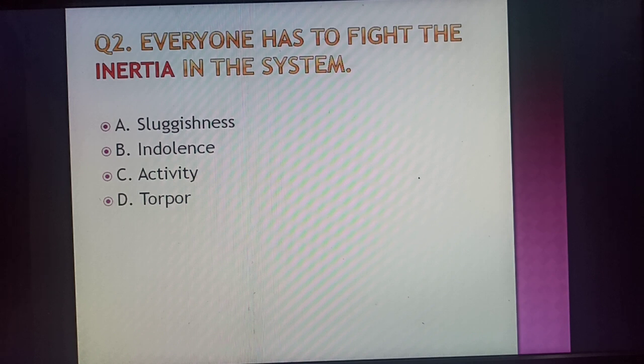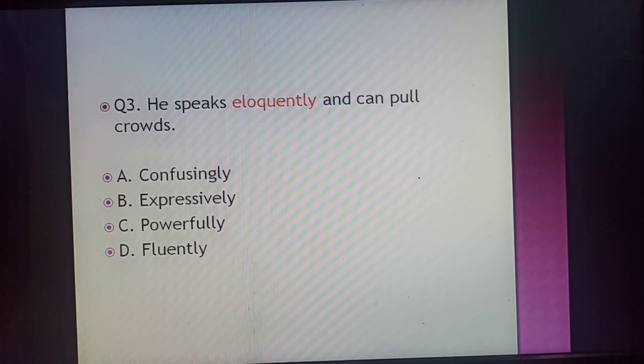Now hit the next word. He speaks eloquently and can pull crowds. He speaks eloquently means he speaks so well that he can draw the crowd towards himself. So the antonym of eloquently will be powerfully. The antonym of eloquently will be powerfully.